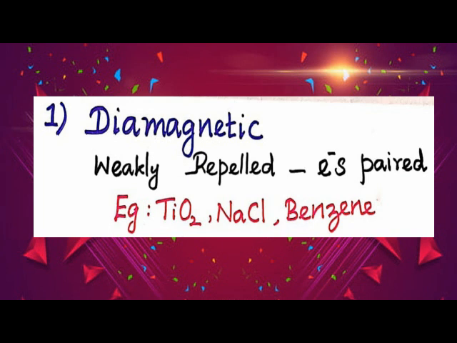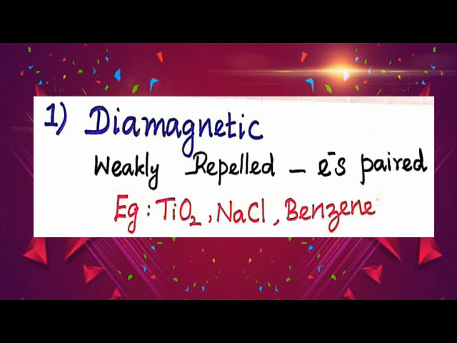When we see about this diamagnetic property further, it is weakly repelled. Due to what? Electrons paired. All the electrons are paired. Examples: titanium oxide, sodium chloride, benzene. These are examples for diamagnetic substances or solids.